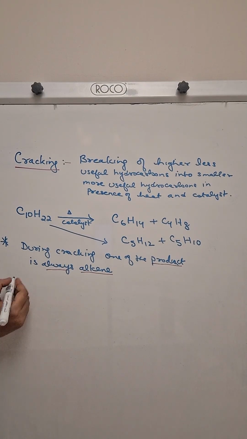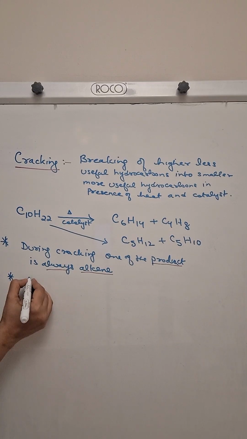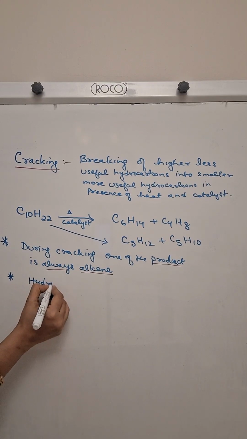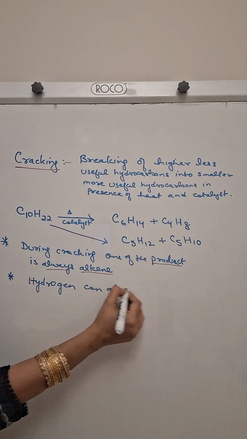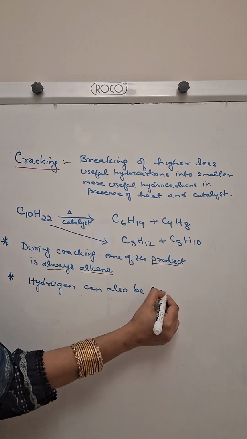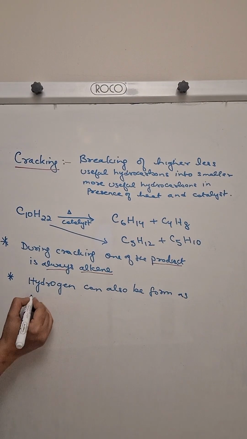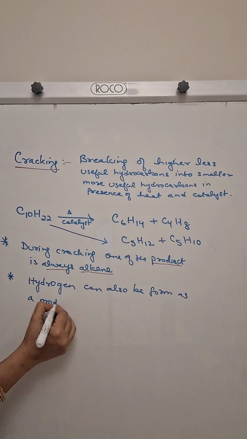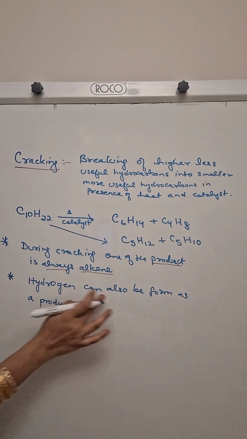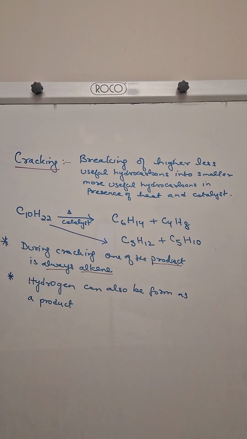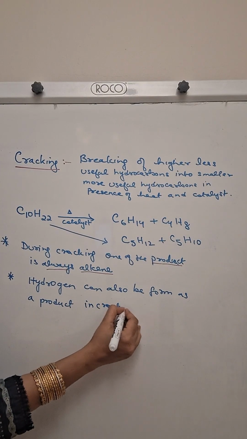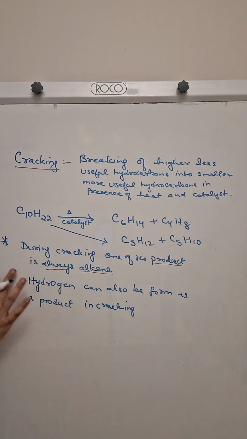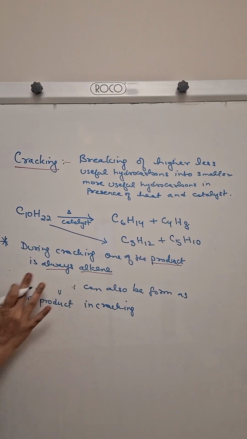Next, the next thing is that hydrogen can also be formed as a product. Okay, hydrogen can also be formed as a product in cracking. Now here one thing we should know, hydrogen is not always formed as a product.